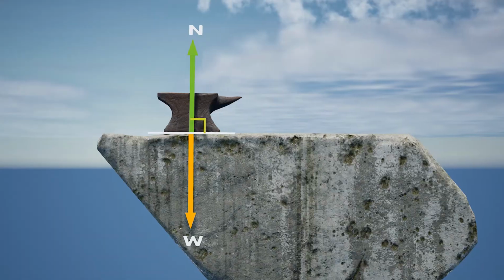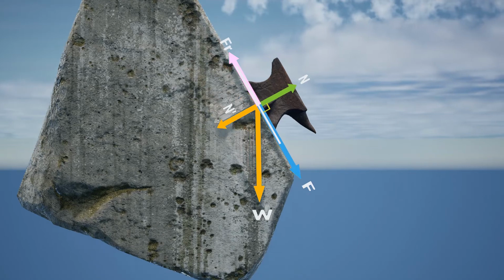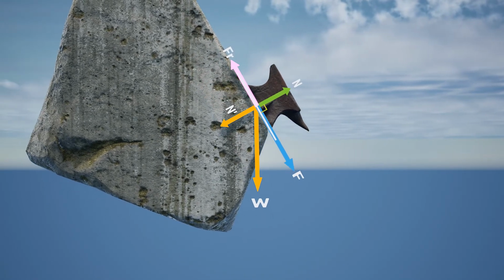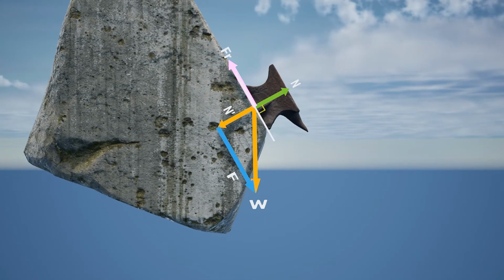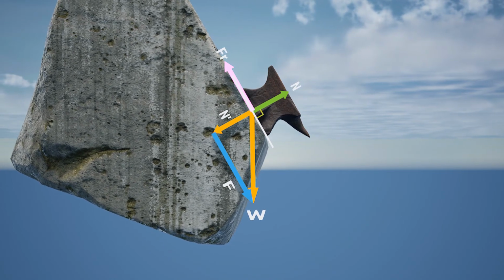The force of friction can be obtained if we know the normal force, multiplying it by the coefficient of friction, whether static or dynamic, related to the materials in contact, always indicating it in the opposite direction to the movement.